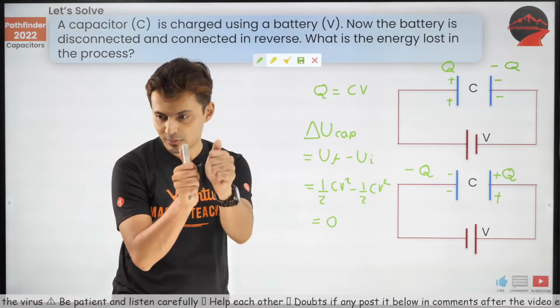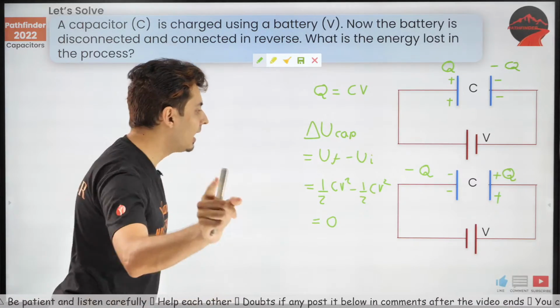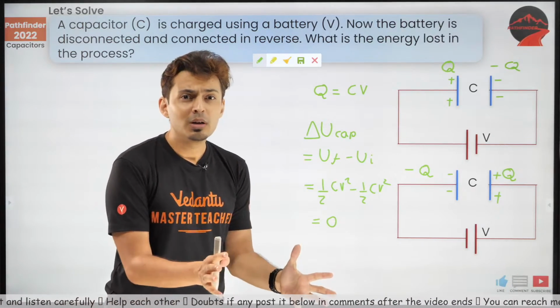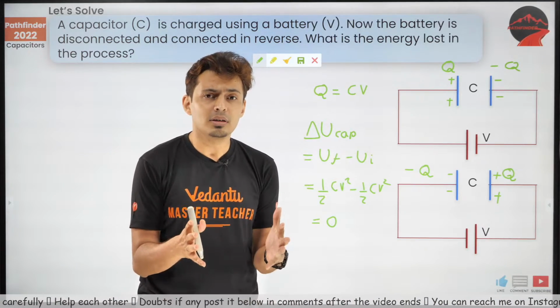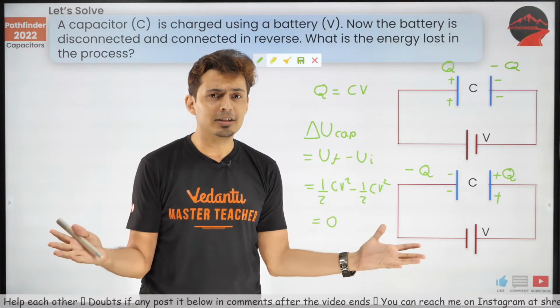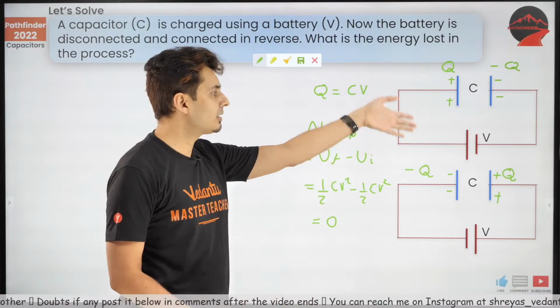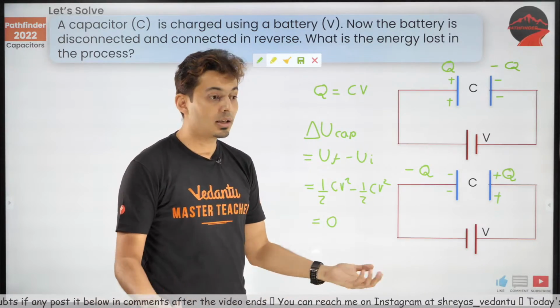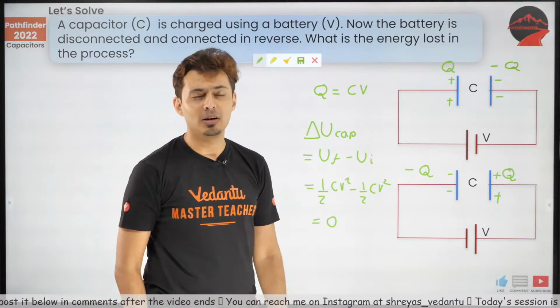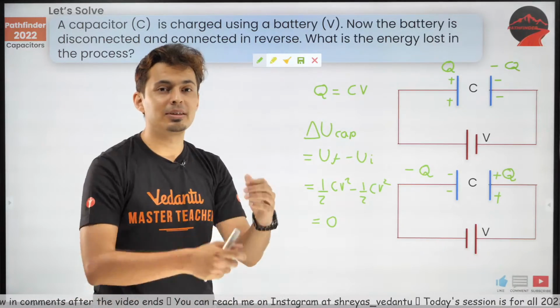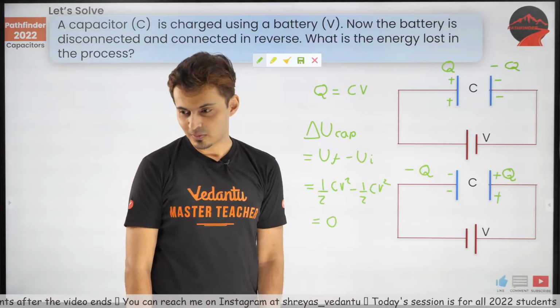Okay, very good, excellent. Now, a lot of you in the JEE Mains examination will say, oh, no change in energy, that means energy lost is 0. No change, nothing. That's where you go wrong. That's the stupidest mistake which most people make.